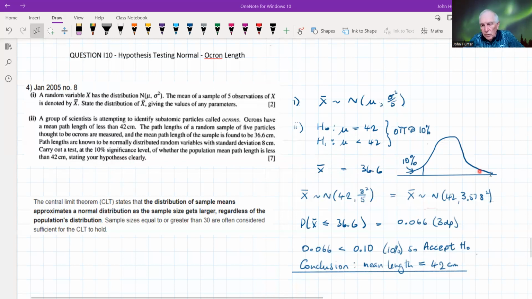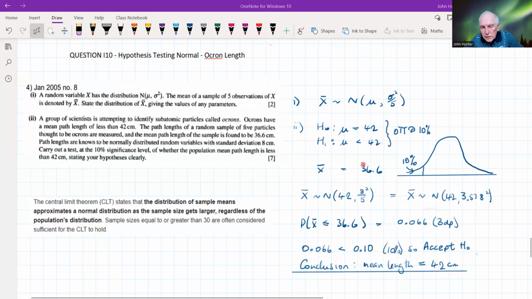36.6, and if we just draw the bell shape here, this is our 10% down here. So this is the distribution we're talking about: 8 squared divided by 5. That's the variance of the sample mean, and that equates to 3.578 squared, so the standard deviation is 3.578.